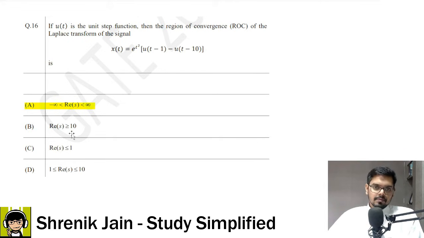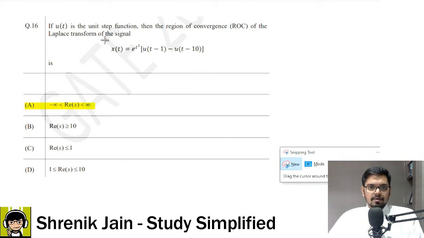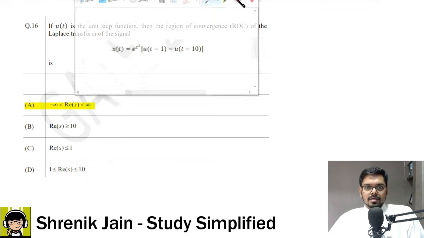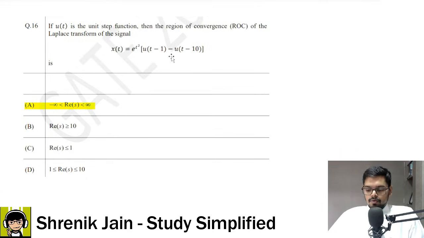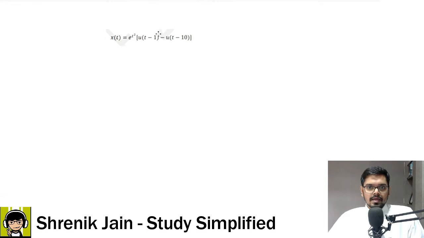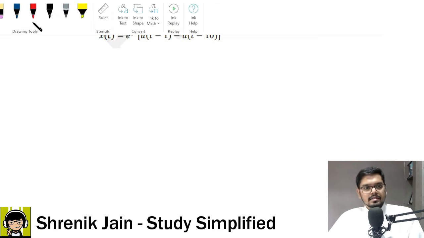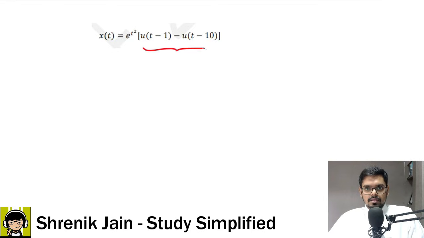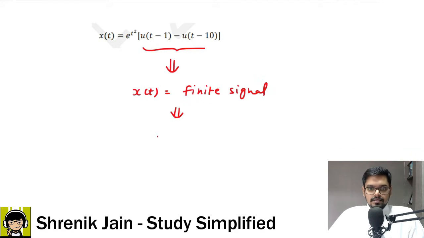You know why? Because looking at the signal, what do you get the feeling? Is it a finite or infinite signal? It works in this range. Okay, so u of t minus 1 minus u of t minus 10 will give us a finite signal, right? This calculation gives us the idea that x of t would be a finite signal. If it is a finite duration signal, in that case ROC is the entire S plane.